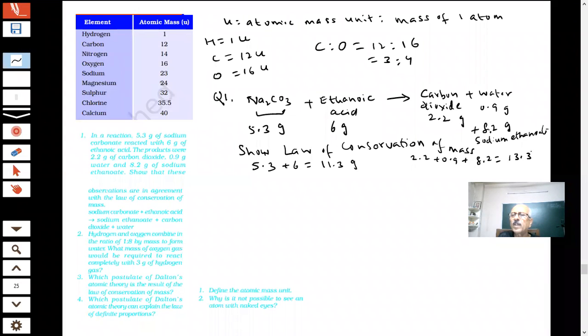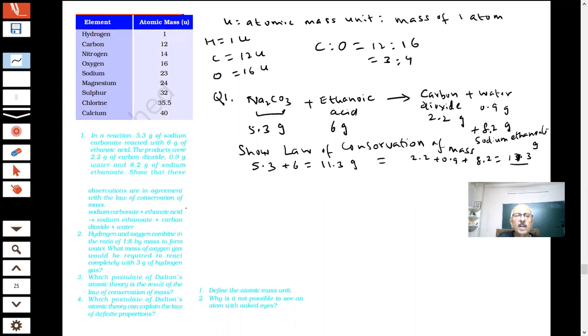So what it means is that they are in agreement with the law of conservation of mass. This is 11.3, and this is also 11.3. Okay, so this is in agreement with the law of conservation.